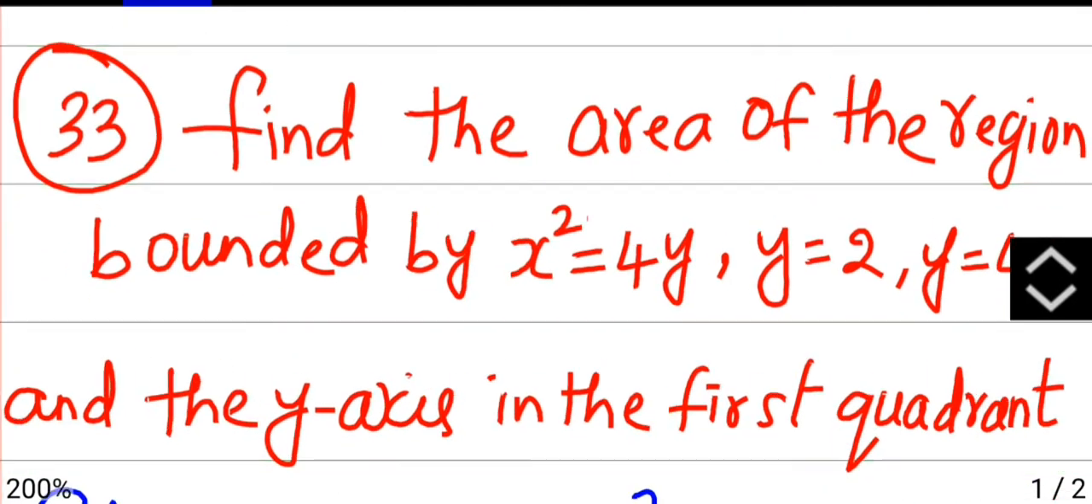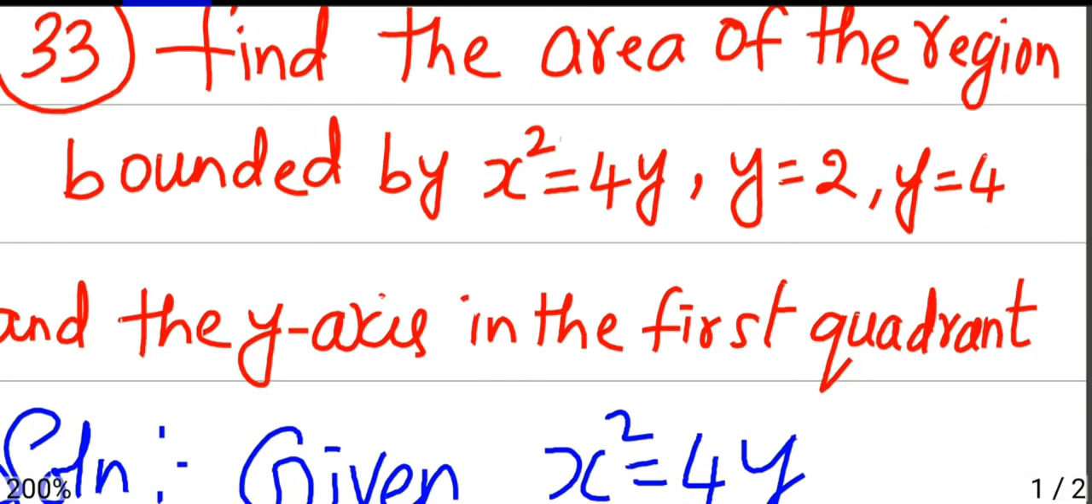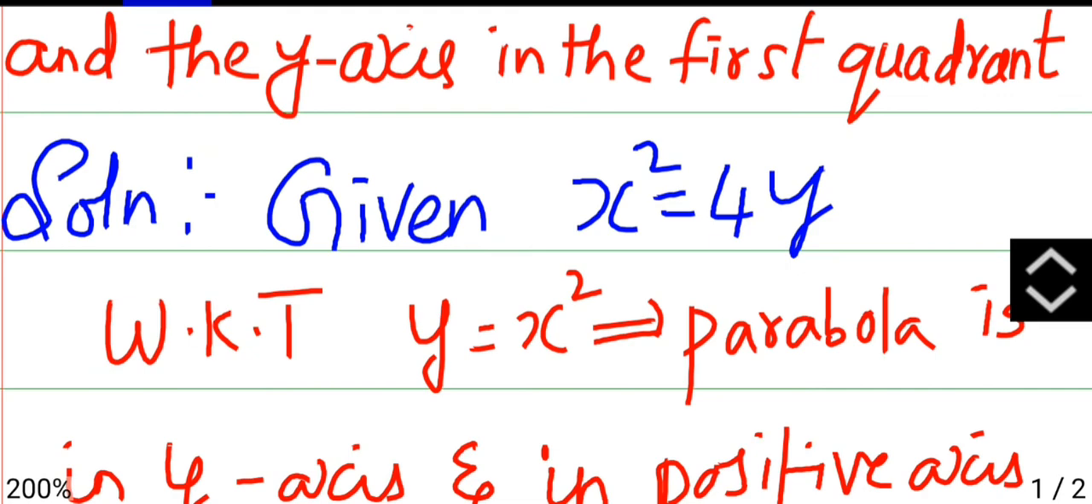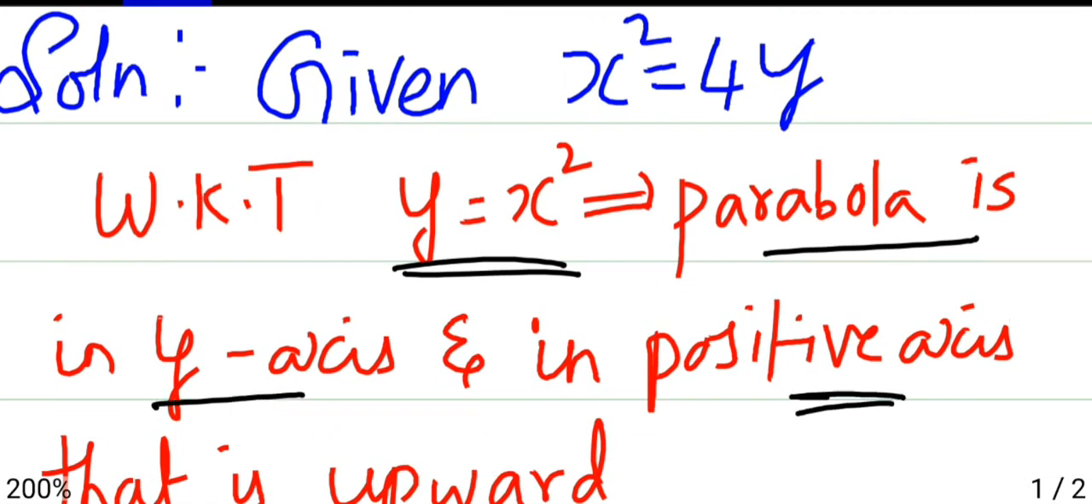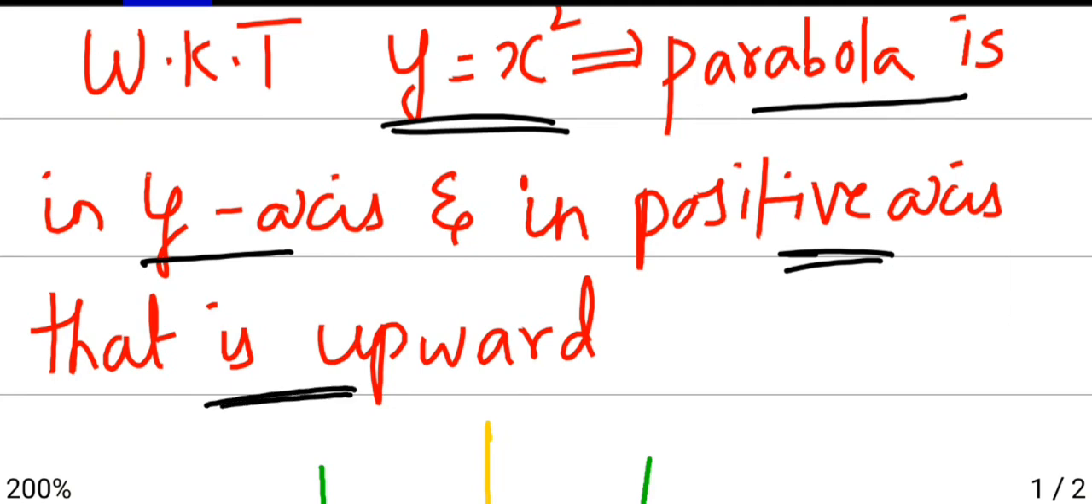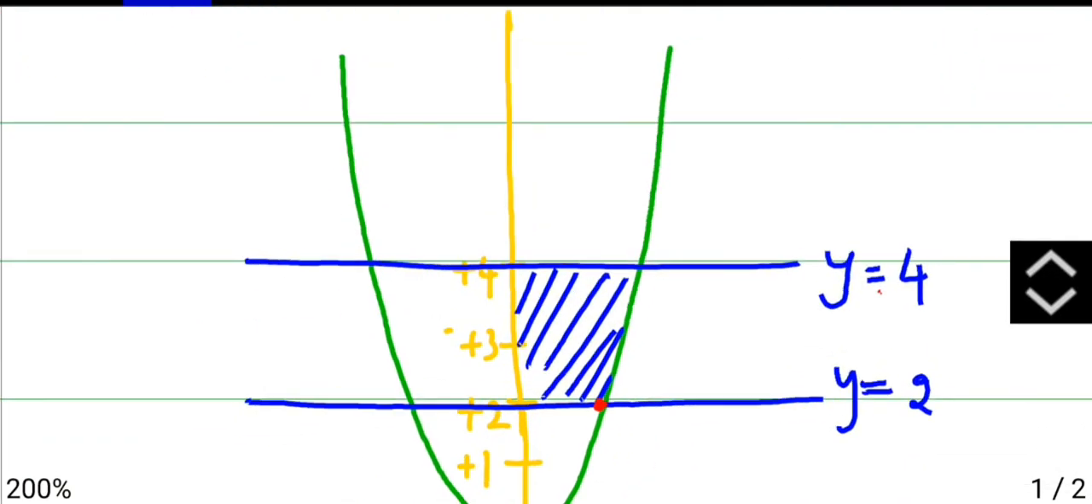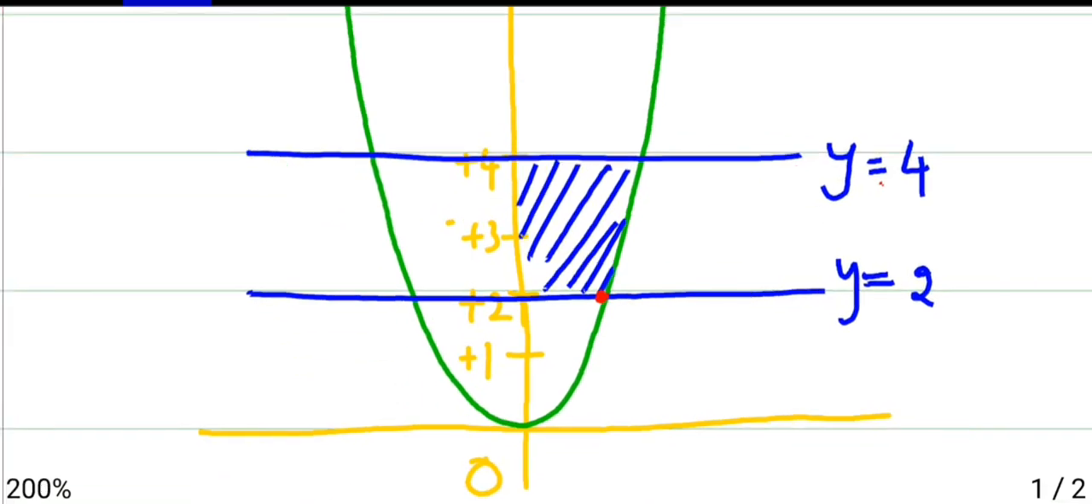Next one, find the area of the region bounded by x square is 4y and y is equal to 2, y is equal to 4, and the y-axis in the first quadrant. It is given that it is in the first quadrant. The equation is x square is equal to 4y. Whenever you get x square equal to y, the parabola is along the y-axis, in the positive y-axis, and it opens upwards. So the parabola for us will be this way, and here they have given y is 2 and y is 4. When you construct this parabola, the first quadrant is this area. So we will be calculating only this area.